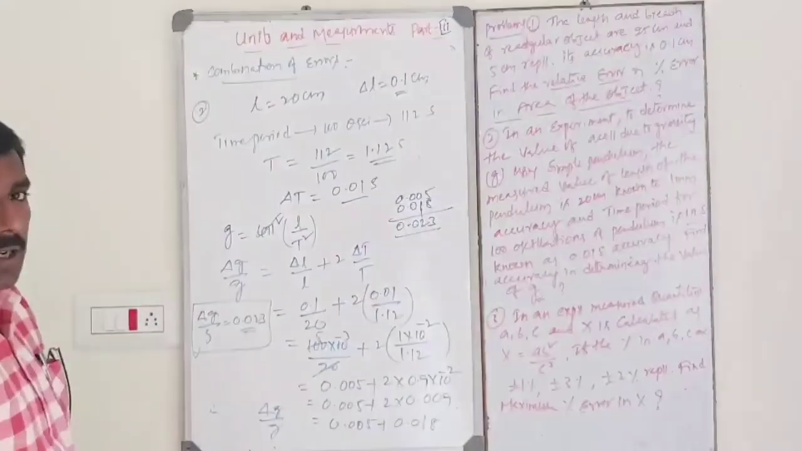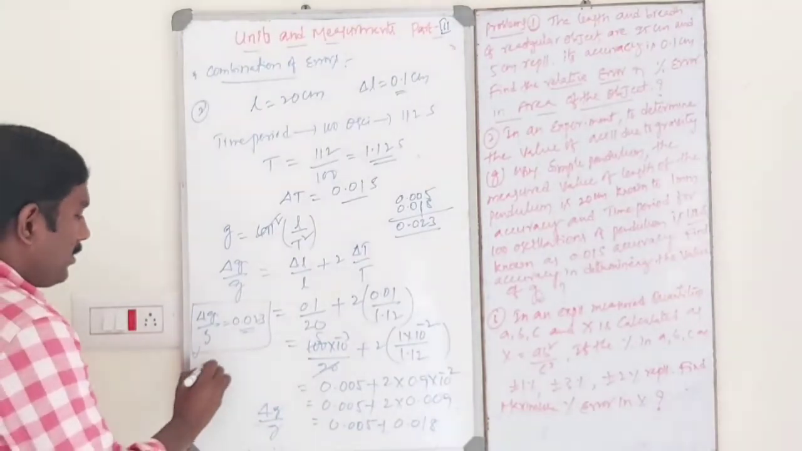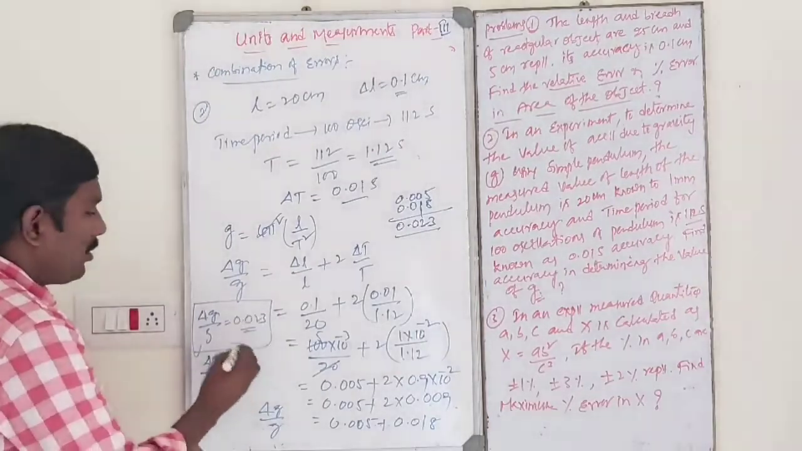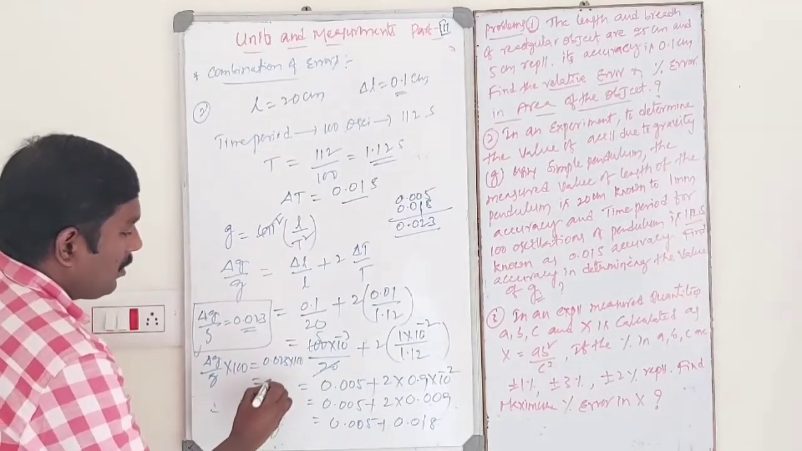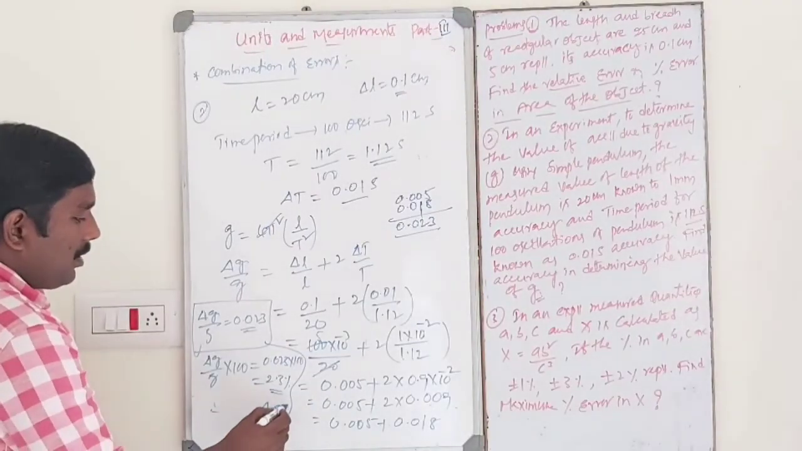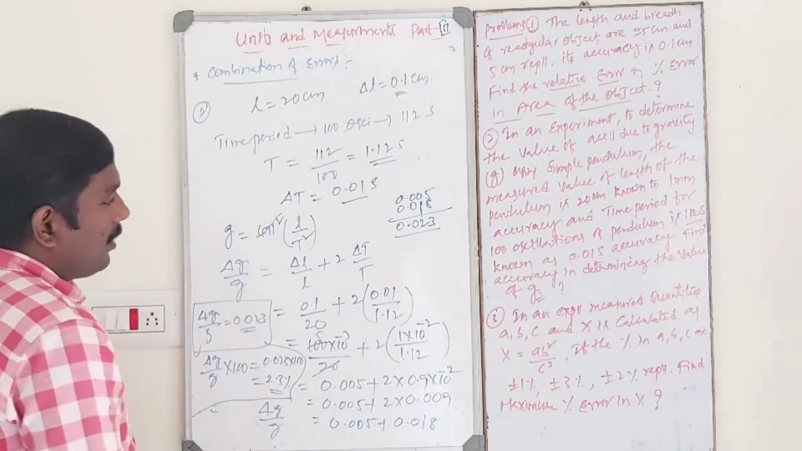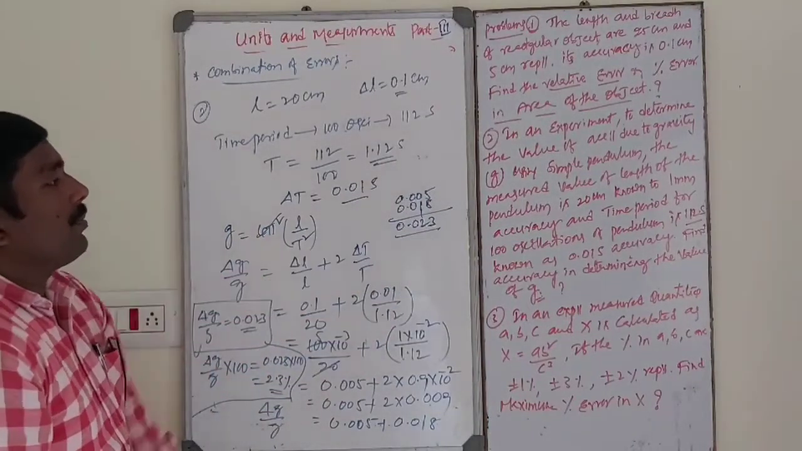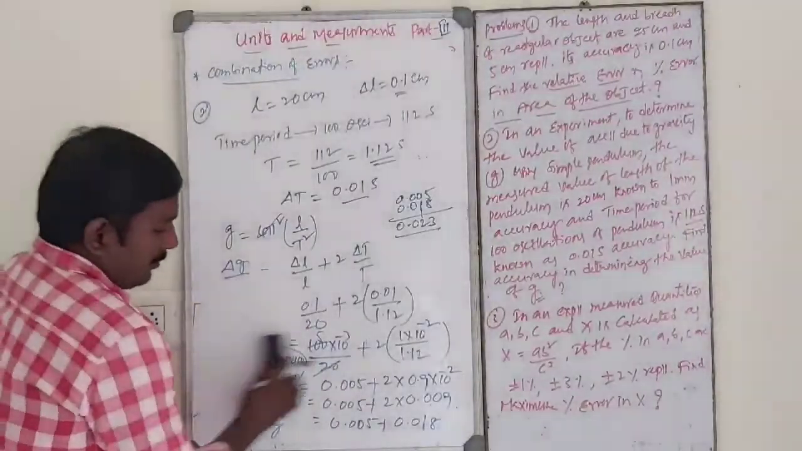And what is the value of percentage error in case of G? Percentage error is delta G by G into 100, that is equal to 0.023 into 100. Then 2.3 percent is the percentage error. That is the percentage error. Okay, this is the one numerical value. Then another problem, so second problem, numerical problem.